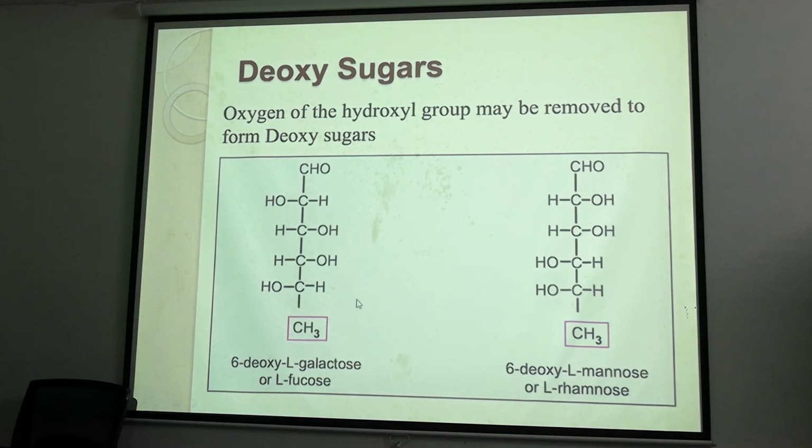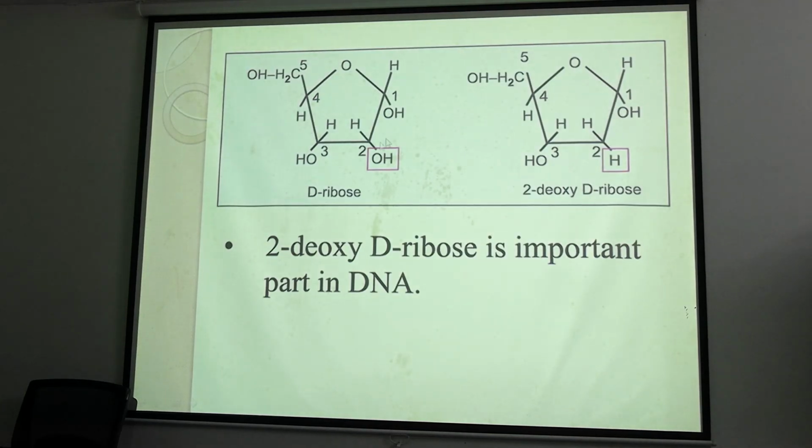And deoxy sugars, what are they? This is a ribose molecule. Why is this a ribose? This is a 5-carbon compound. 5-carbon compound, what ring is this? Ribopyranose, ribofuranose? Furanose. Why? Because this is a pentagonal structure having 4 carbon atoms. Right?